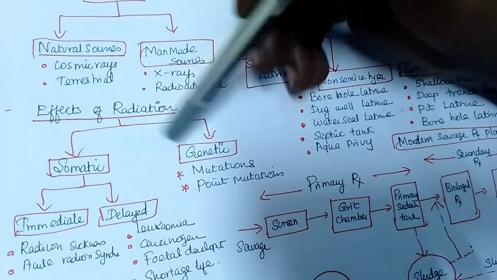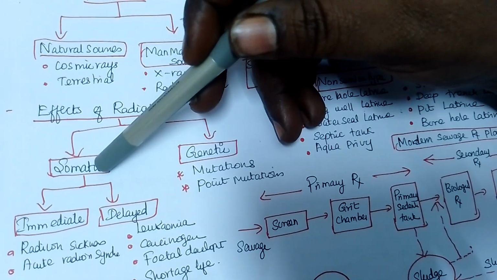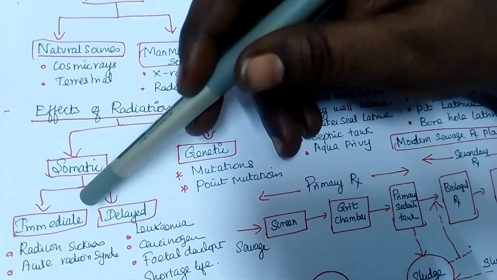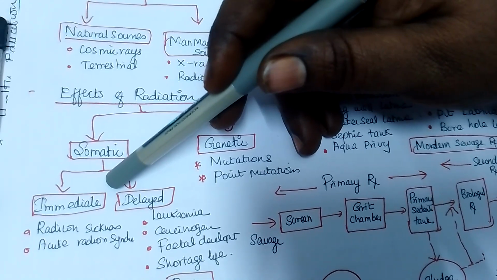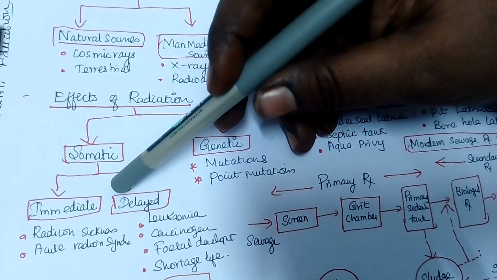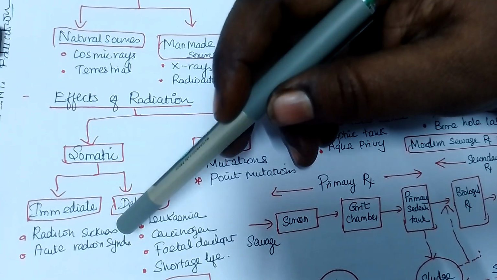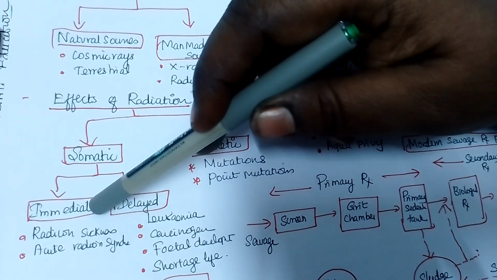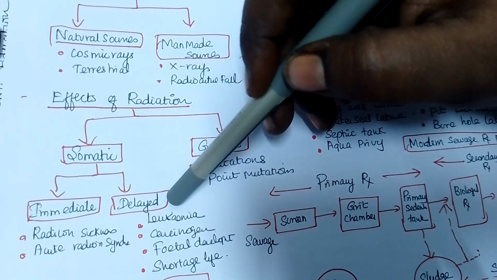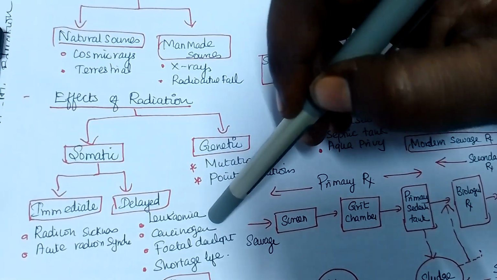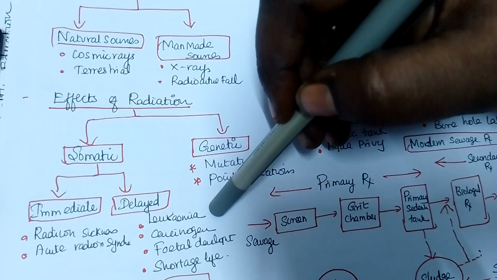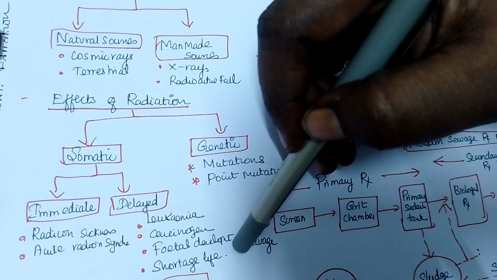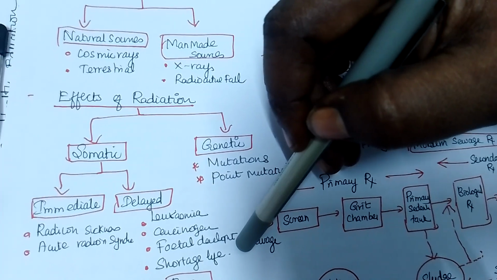This is called somatic effect and genetic effect. Somatic means immediate and delayed effects. Immediately, you will see radiation sickness: you will have a headache, acute radiation syndrome, feel like vomiting, feel like you cannot breathe. So many things come immediately. Delayed, it will affect your blood: leukemia, carcinogenic cells, fetal development, shortening of life. That is in the delayed effect.